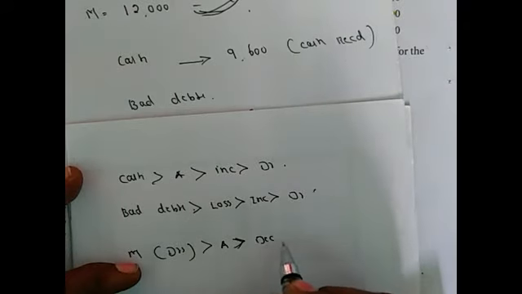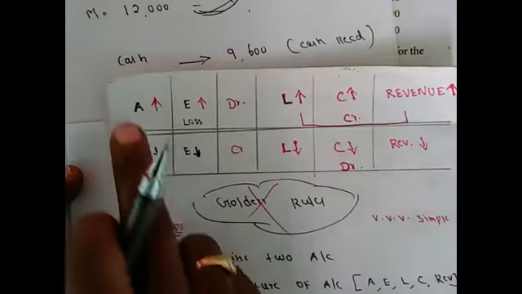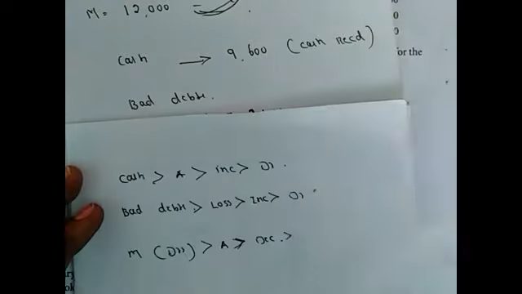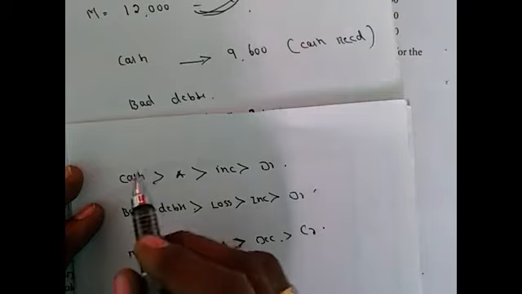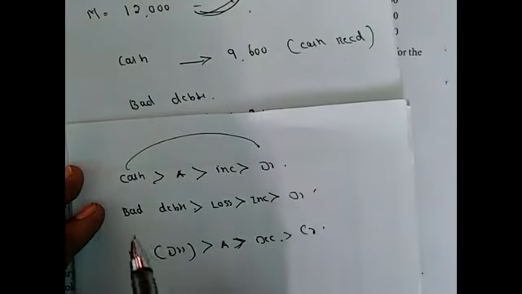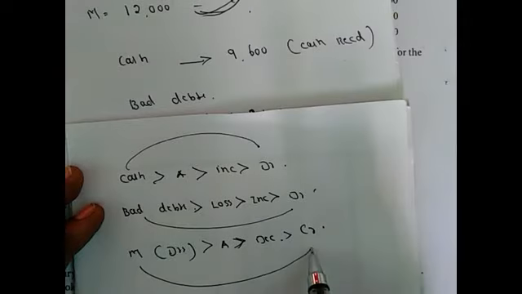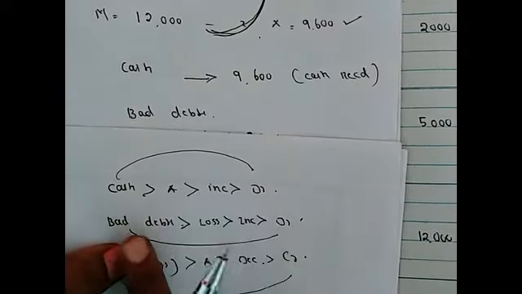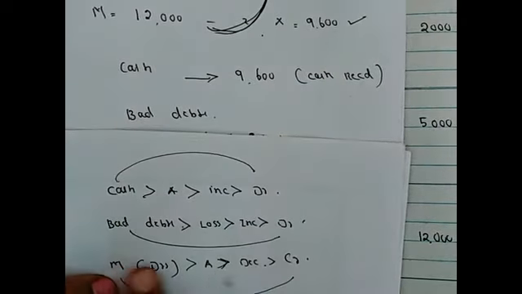So asset decrease means credited. So cash account debited, bad debts account debited and M account credited.